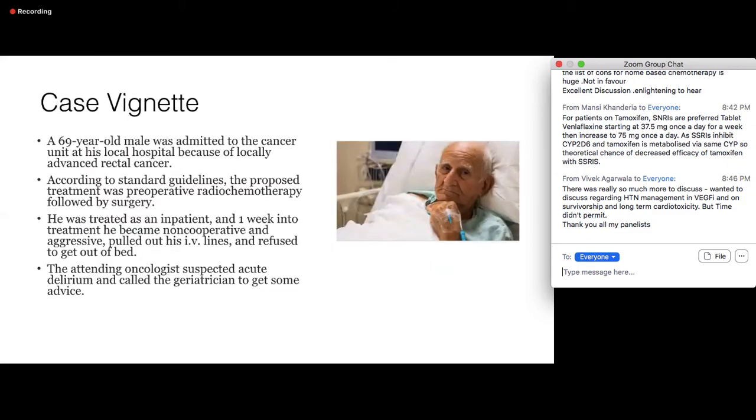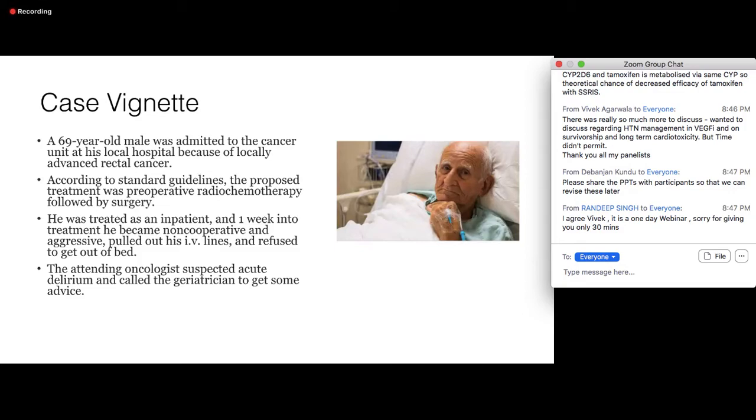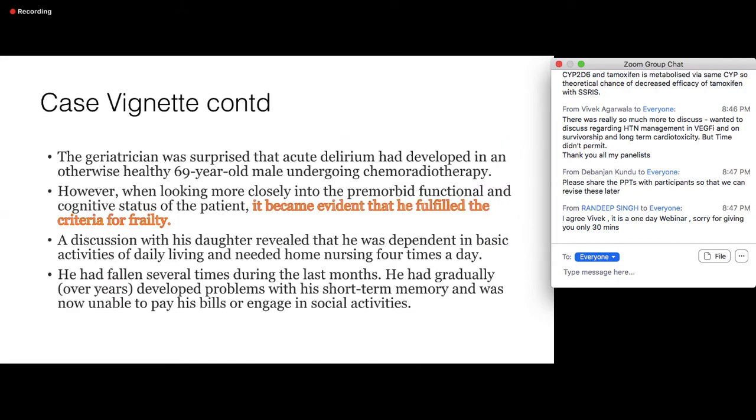I'm going to start with a simple case, something we all commonly see in OPDs. Here is a 69-year-old gentleman who was admitted to a cancer unit in his local hospital because he had locally advanced rectal cancer. According to standard guidelines, the proposed treatment would be preoperative radiochemotherapy followed by surgery. He was treated inpatient, and one week into treatment he became non-cooperative and aggressive, started pulling out his IV lines, and refused to get out of bed. The attending oncologist suspected acute delirium and called the geriatrician for advice. The geriatrician was surprised, because this was an otherwise healthy 69-year-old male. Where did this acute delirium come from?